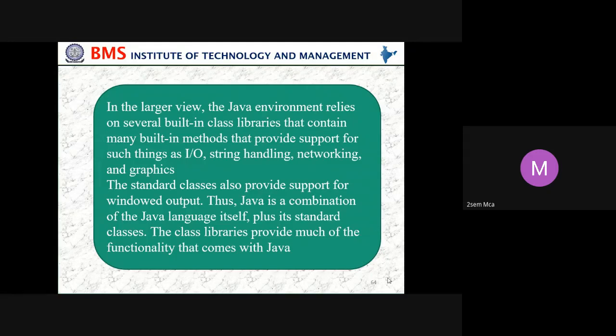In the same way, for networking we have built-in functions, as well as for graphics. I want to rotate my image, or I want to make some changes in the graphics. In the same way, the standard classes also provide support for windowed output. Thus, Java is a combination of the Java language itself plus its standard classes. The class libraries provide much of the functionality that comes with Java.